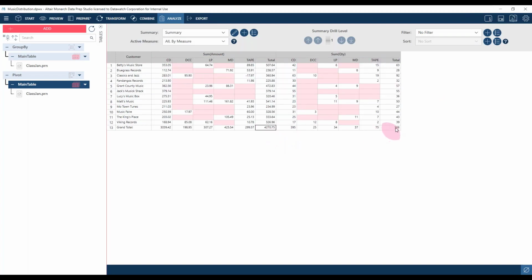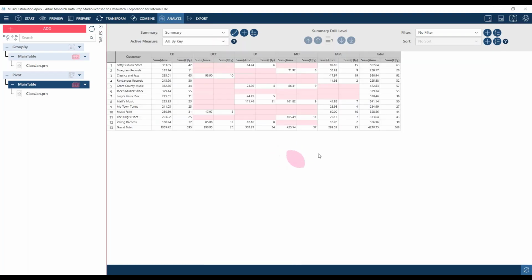This 4270 and this 566 are both there, but it's just the ordering of the columns that changes. So that there you see the same two values, but they're both at the end there because that's the total column. So I say this is available in Classic as well. So everything you can do apart from the coloring, you can do in the Analyze tab in Data Prep Studio.